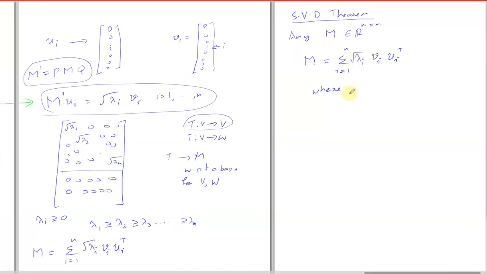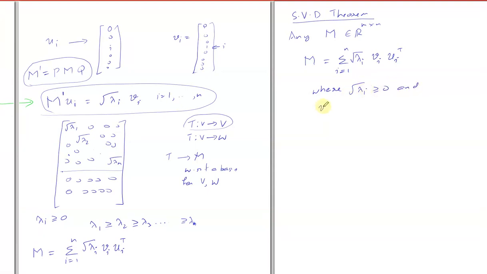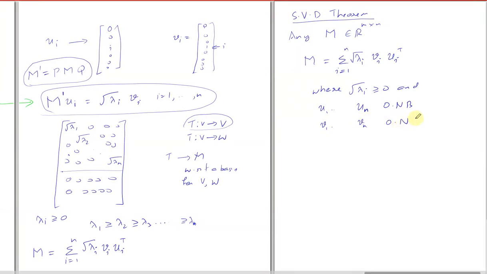Here the square root of lambda i are positive numbers, u1 to un is an orthonormal basis, and v1 to vn are also orthonormal vectors.